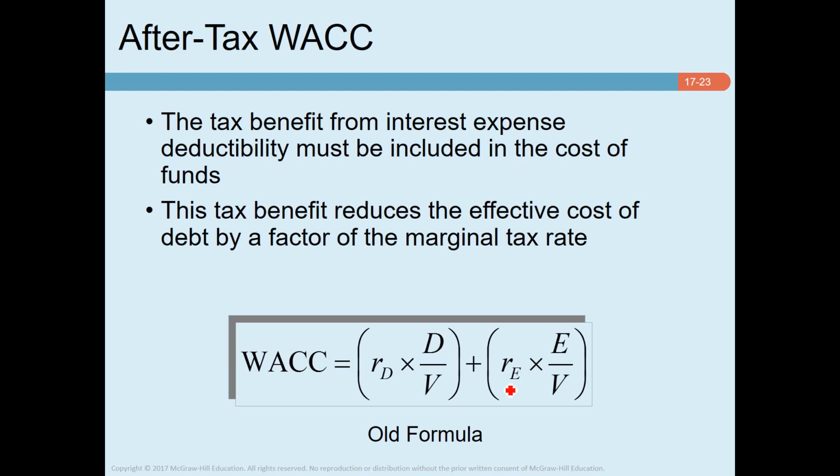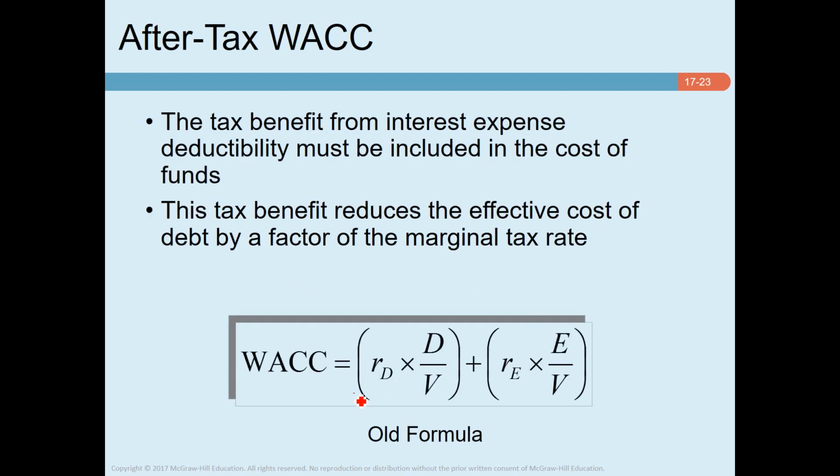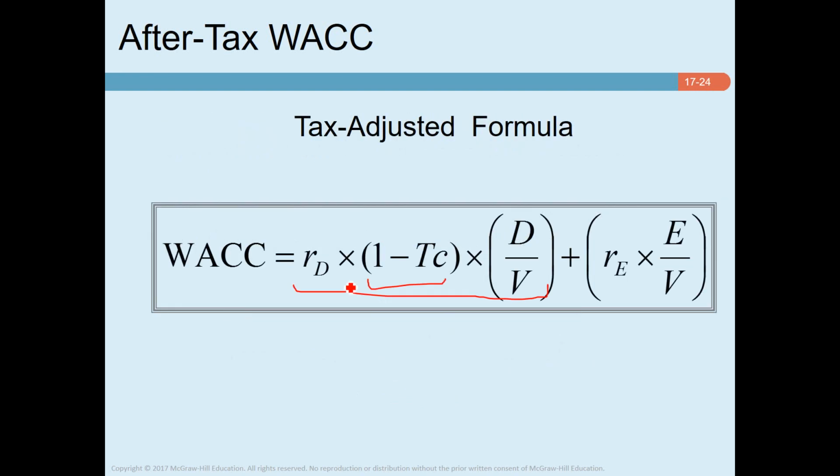So this is the weighted average cost of capital formula we are already familiar with. Now, if there is a tax advantage, you know that since interest is paid before paying the tax, due to interest payment, we get a tax advantage, which is incorporated as 1 minus tax rate. Okay, so this part is basically the after-tax cost of debt. Previously, this is the cost of debt part, and we didn't incorporate taxes, but since we get a tax advantage, now we incorporate tax. So this is the after-tax cost of debt, this is cost of equity, and the combination is weighted average cost of capital.